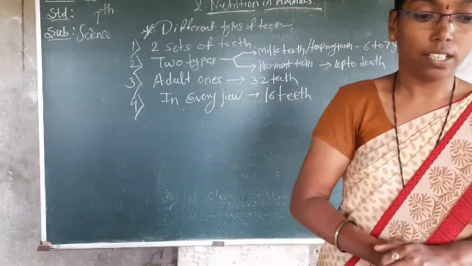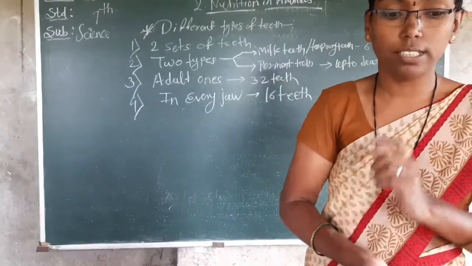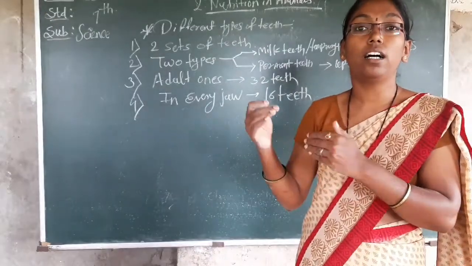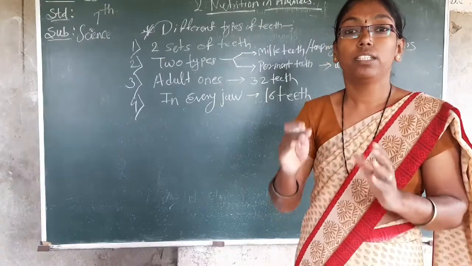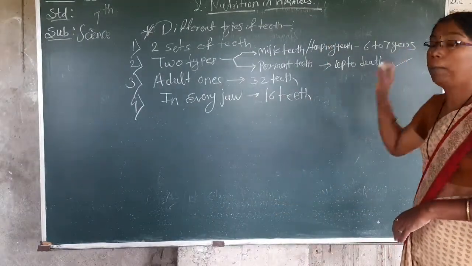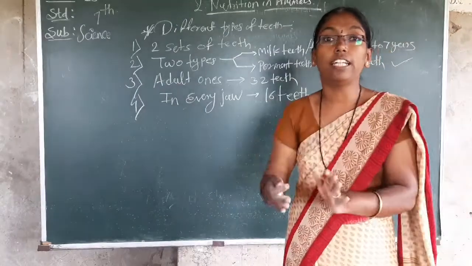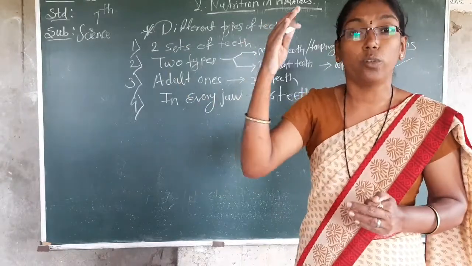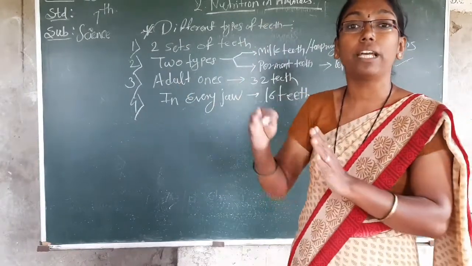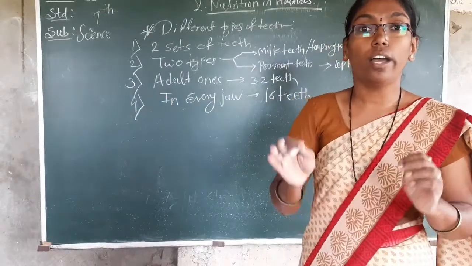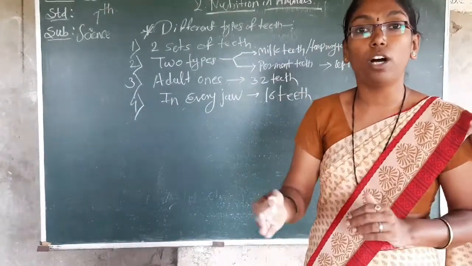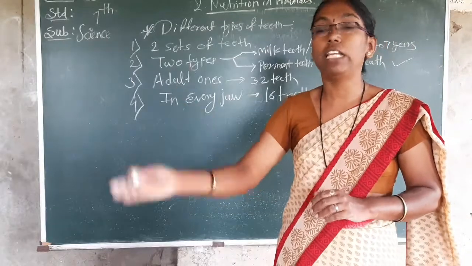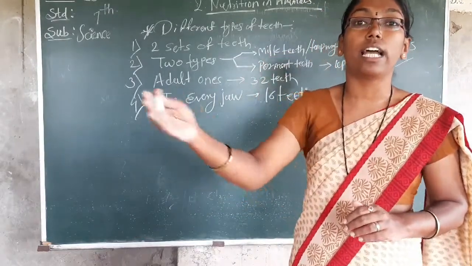After that, the age of all your teeth is not the same. Some permanent teeth after adulthood, all teeth ages are not the same. Some can fall down up to 30 years or up to 21 years. Some can continue up to death. So the same age is not there. Some can fall, some cannot. It depends on your food habits. So food habits are very important, and your teeth age can increase.